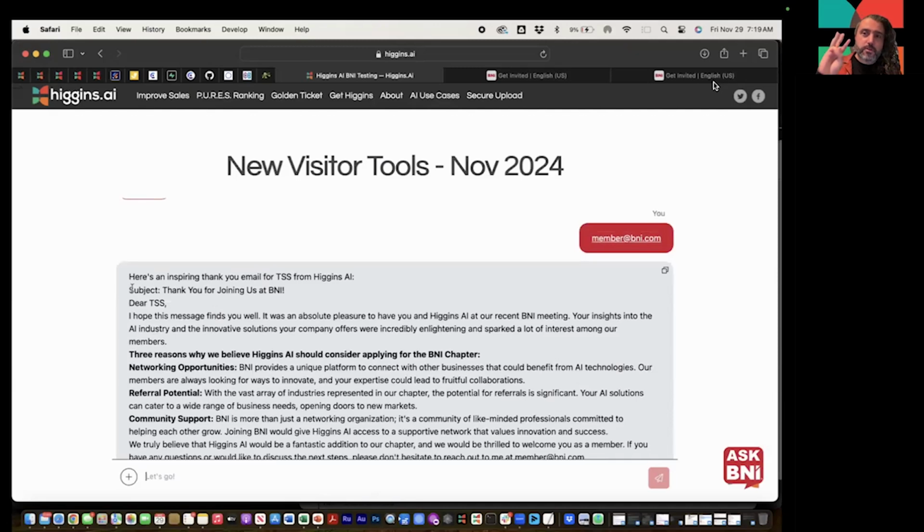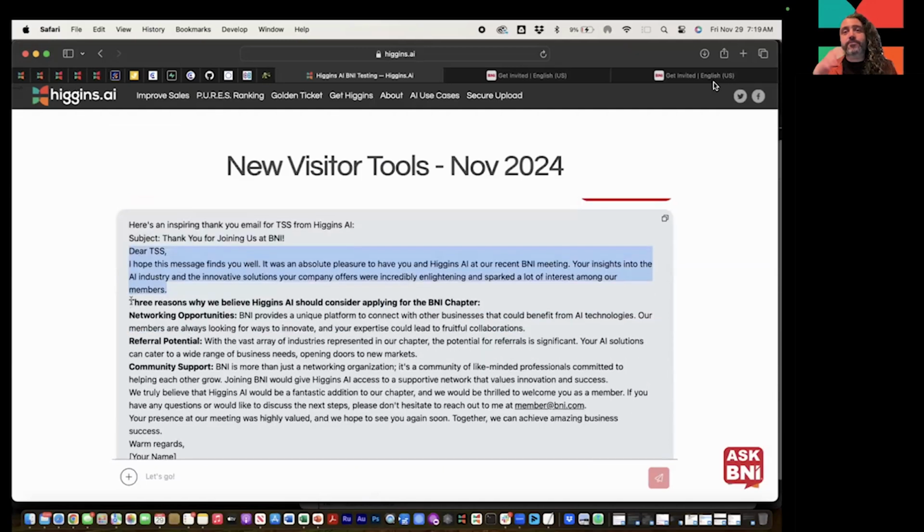Now remember, there's a rule: reiterate something 3 times and it'll stick. There's a rule for that. And that's why we use this 3-step process to reiterate why this visitor is a good fit for the chapter, why the chapter should invite this visitor in, the 3 steps. And then again, in the follow-up, why should this visitor join the chapter? So again, repeating these items 3 times is very critical, we feel, to ensuring that it sticks in their mind.